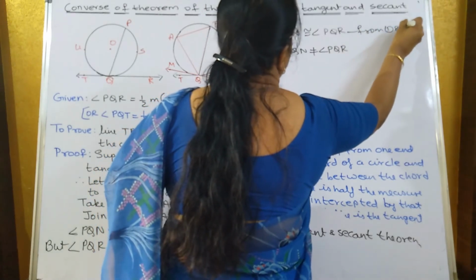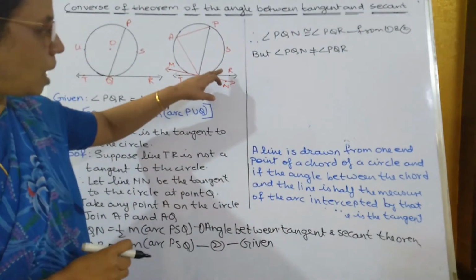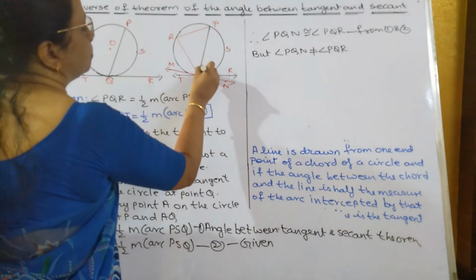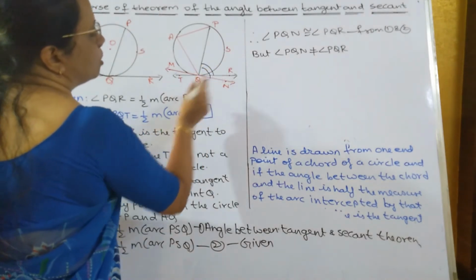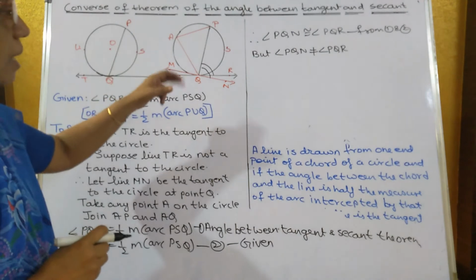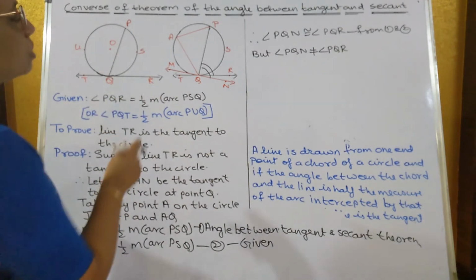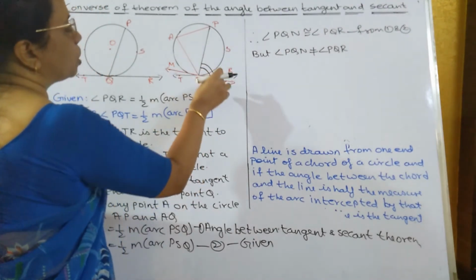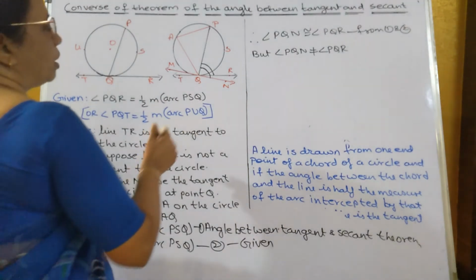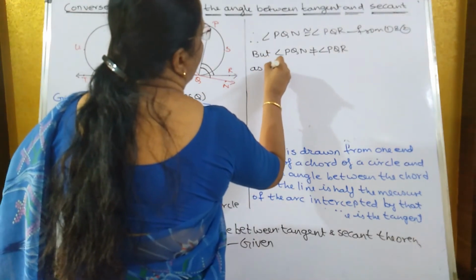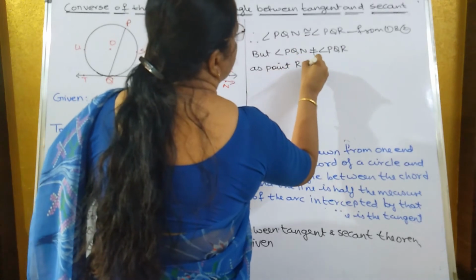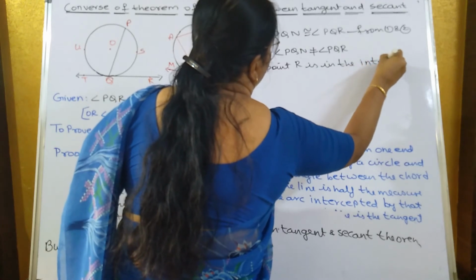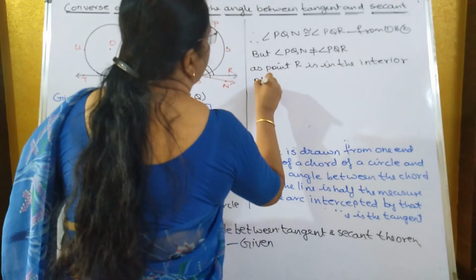Now why are they not equal? If you see, point R is inside the angle PQN. So this is PQN and this is PQR. So angle PQN is bigger than angle PQR, so both cannot be equal. This is bigger and this is smaller. Why? Because R is inside PQN. So both cannot be equal. You will write as: point R is in the interior of angle PQN.